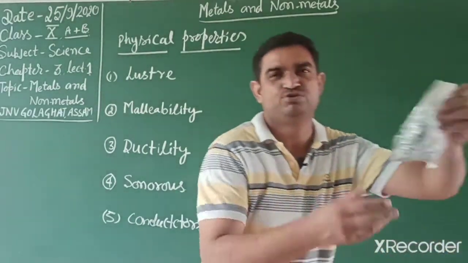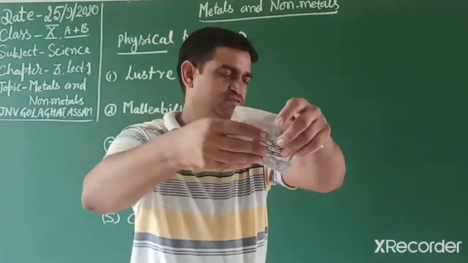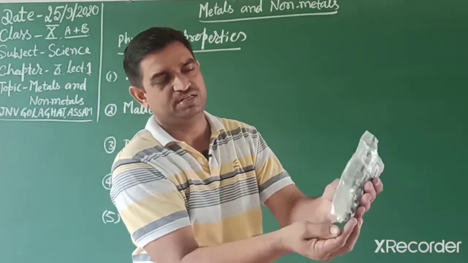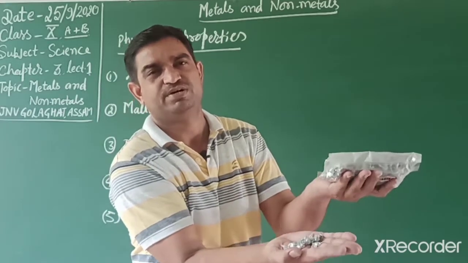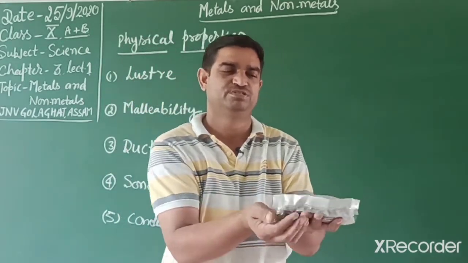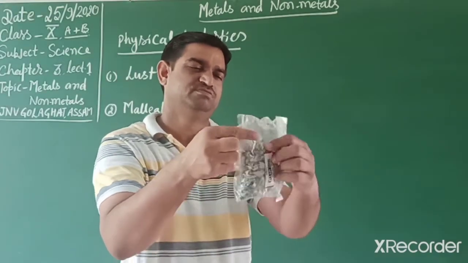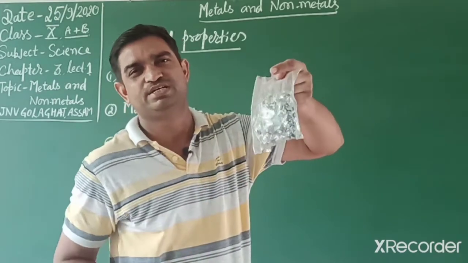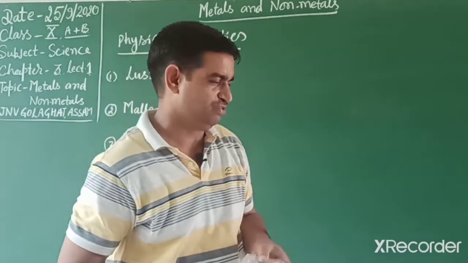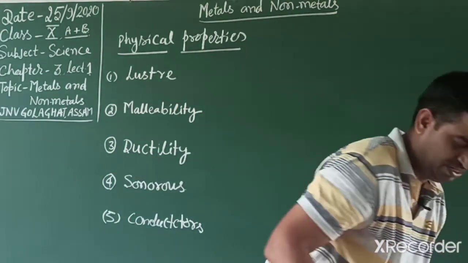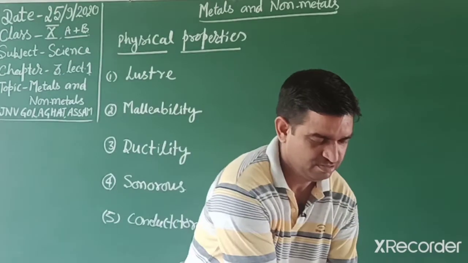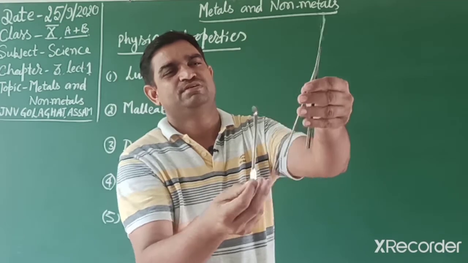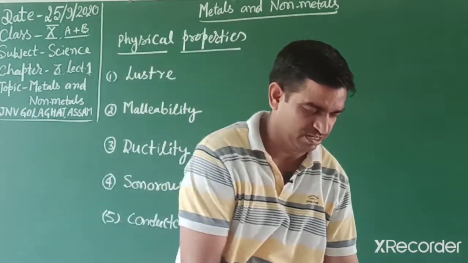Another metal I am showing you is zinc metal. Zinc, you know, zinc granules, students, that have a very shining surface. We already discussed these in the second chapter also. Zinc granules, when they react with acid, release hydrogen gas. So these are some metals, and other metals I can show you, like a spatula and these other rods. So they are also made of metal.